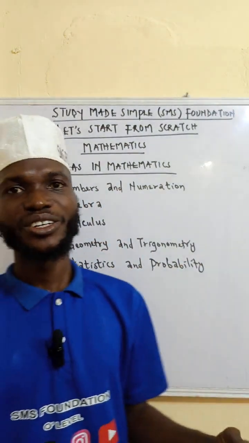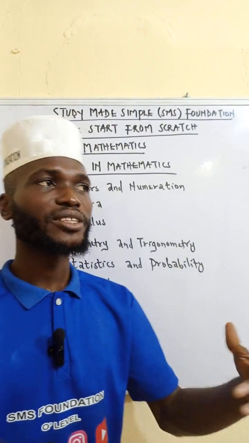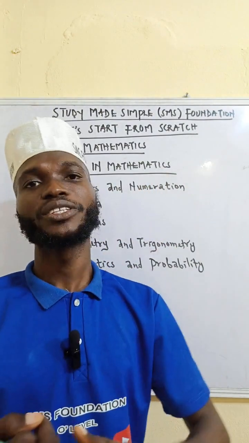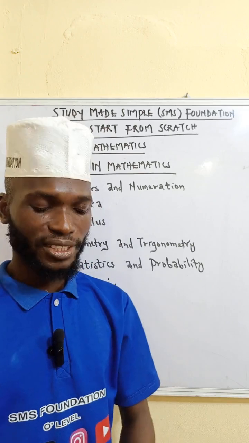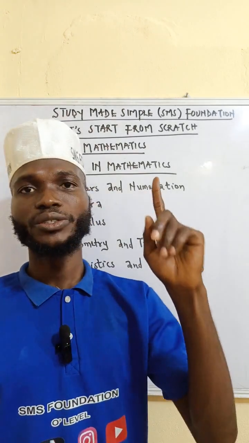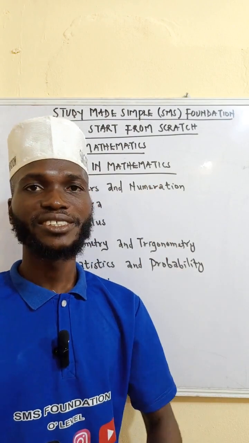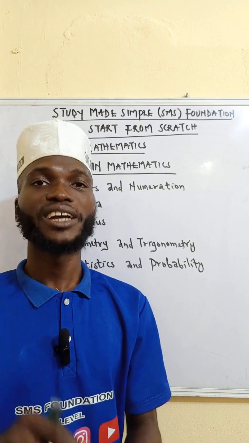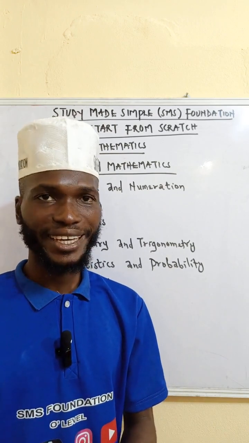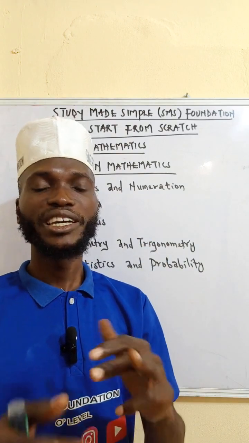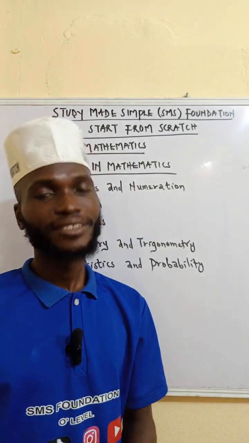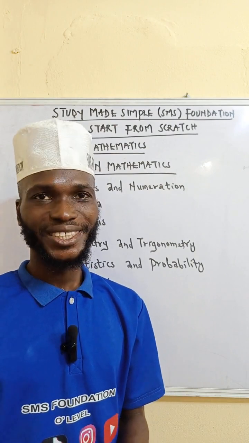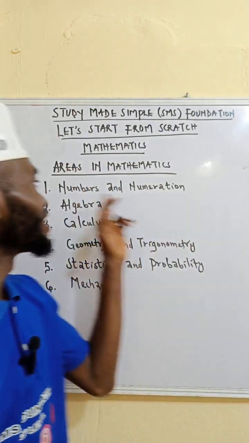In a nutshell, numbers and numeration has to do with numbers. You will learn topics like approximation and percentage error, indices, logarithm, and surd. You will learn topics like number bases, number system, modular arithmetic. You will learn topics like ratio, proportion, and percentage, sets. You will learn rates. You will learn business mathematics like simple interest, compound interest, and so on. In fact, you will learn profit and loss under numbers and numeration.